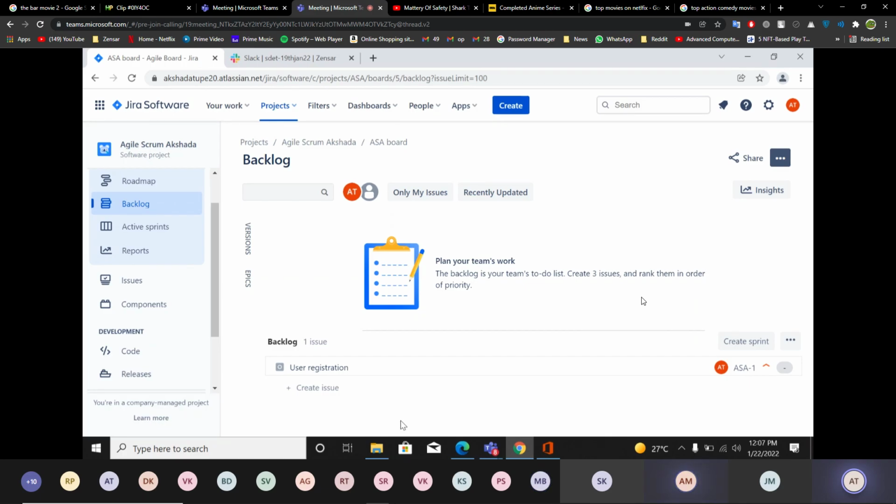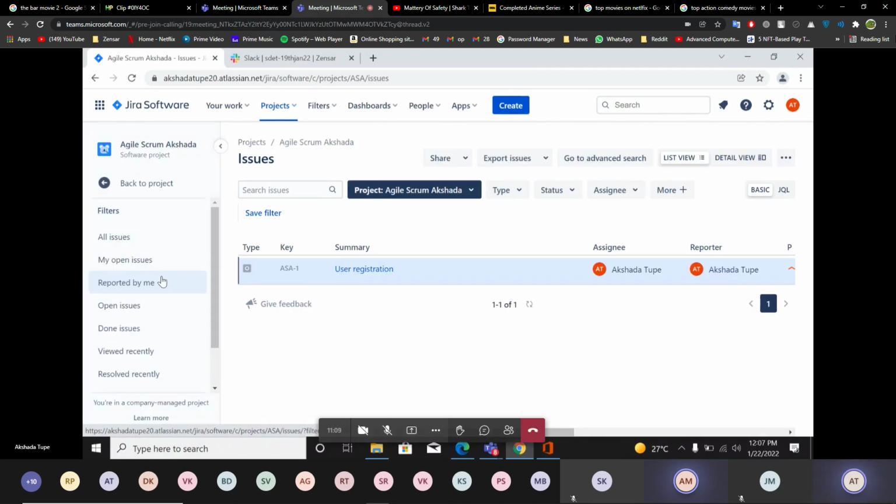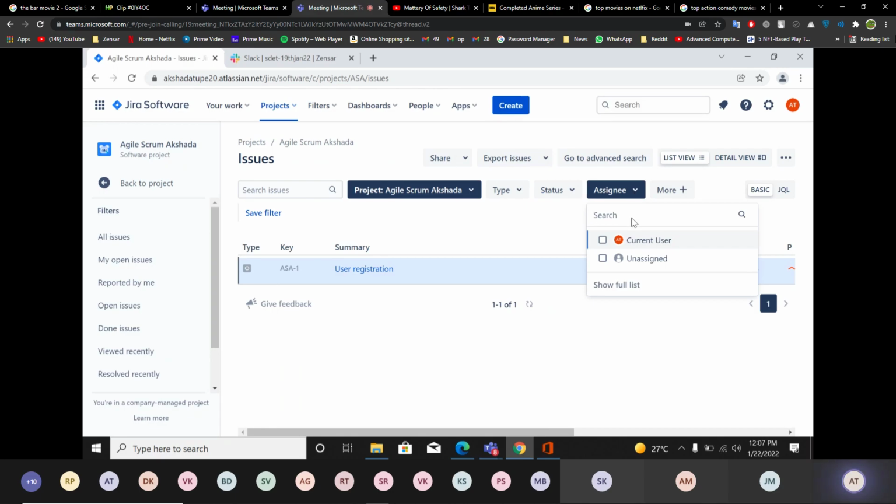Okay, so how to assign the story? And one story also to Sai for creation of the front end. Okay. I'm not an assignee. How to add assignees over here? Wait a second, just let me check.